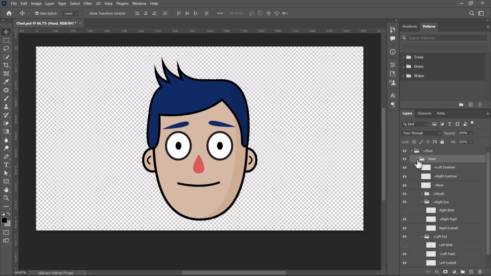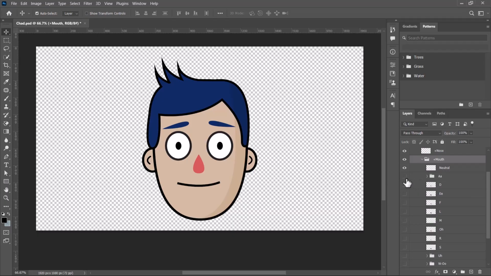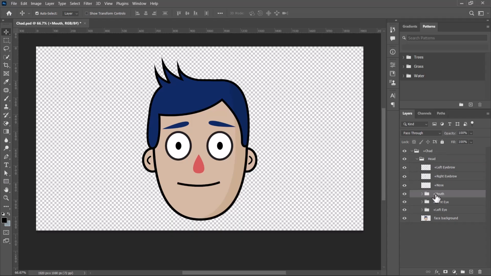Inside the head, we have tons of other information. So you have the left eyebrow, you have the right, you have the nose, you have the mouth, okay? And take note, the mouth is in different states. You can see this is the neutral or the default state. If I toggle that off, I can toggle another one on. So different mouth shapes are packed in a folder.